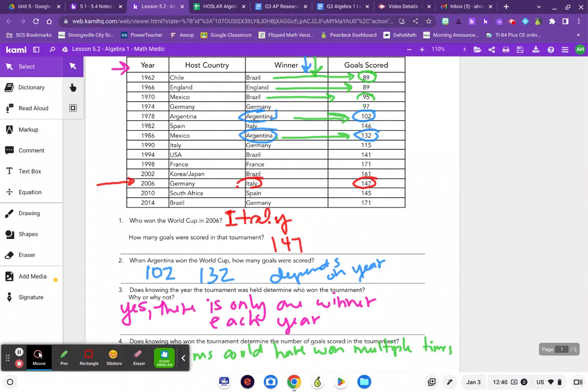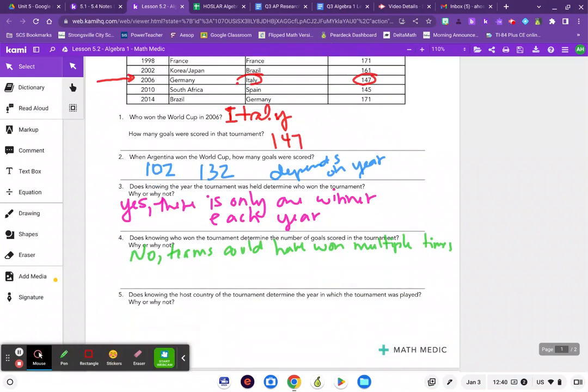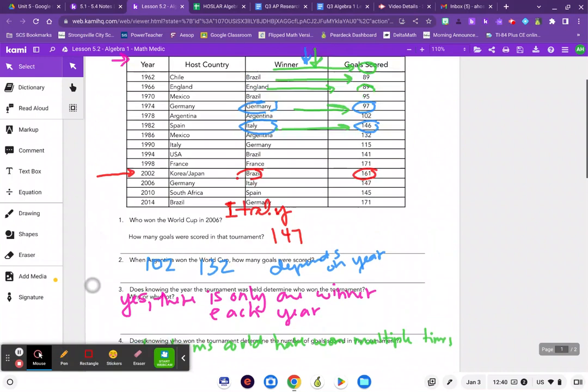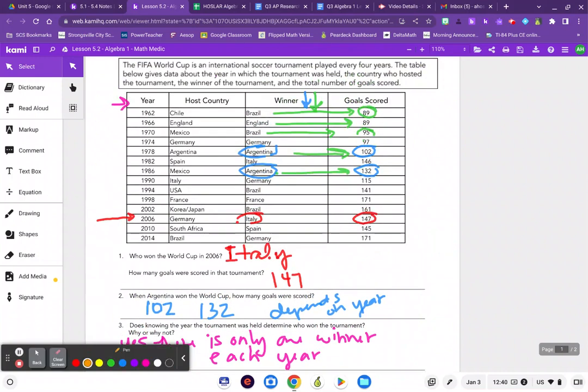All right, what is question 5? Does knowing the host country of the tournament determine the year in which the tournament was played? We haven't seen anything about the host country yet, so we're back here at host country. Chile was in 62 and England was in 66, then Mexico, Germany, Argentina, Spain.